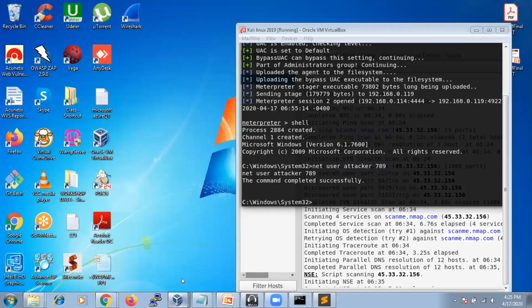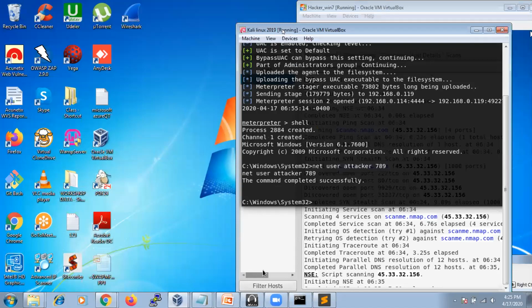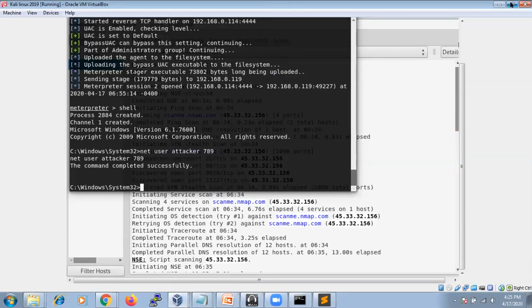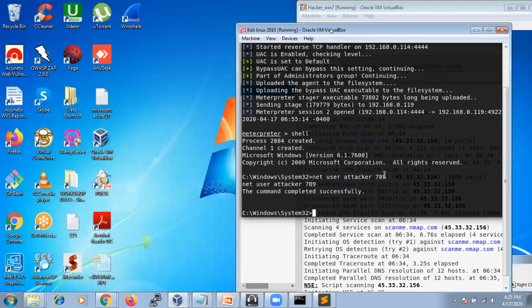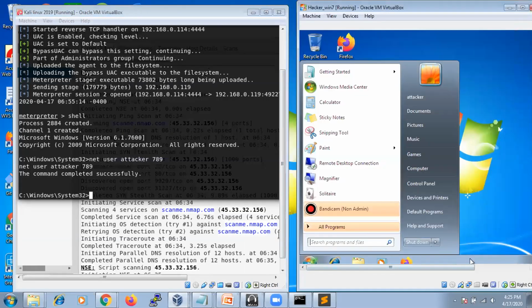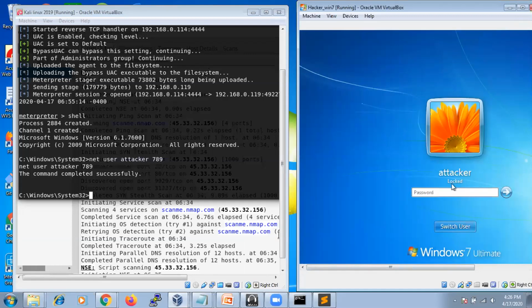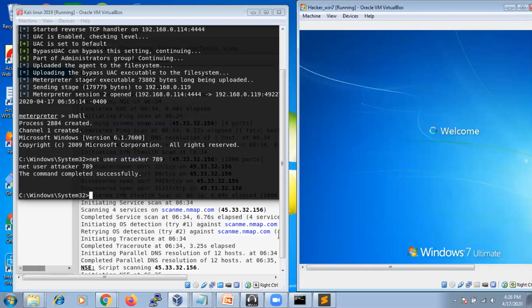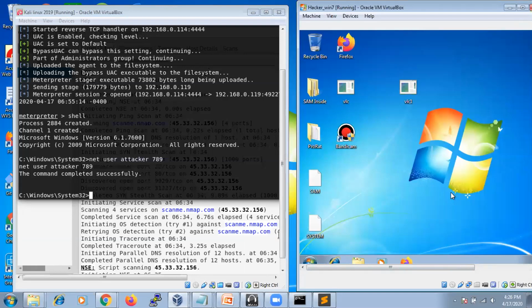We'll go for that. Yeah, see, the password is changed, but he doesn't know that the password was changed. Whenever he logs into that system, or whenever he signs out from that account, see what happens. If I log into this machine and enter 123, it won't work because the hacker has already changed it to 789. So 789, then only it will work. From here, you can change whatever you want. You can even open a web camera also.